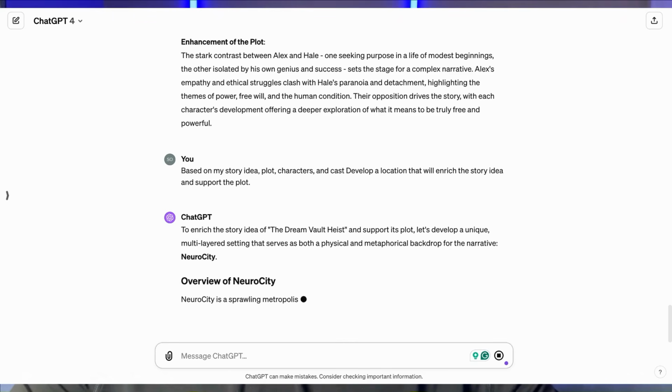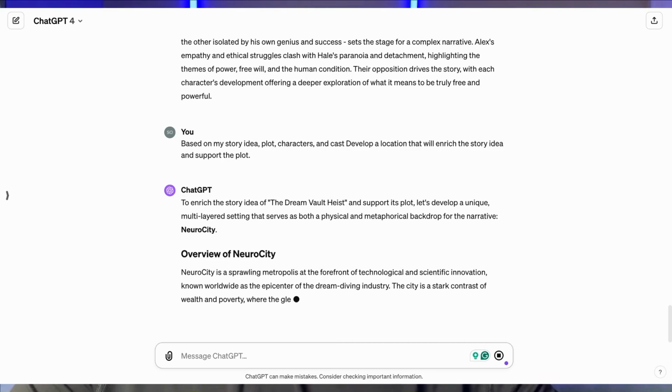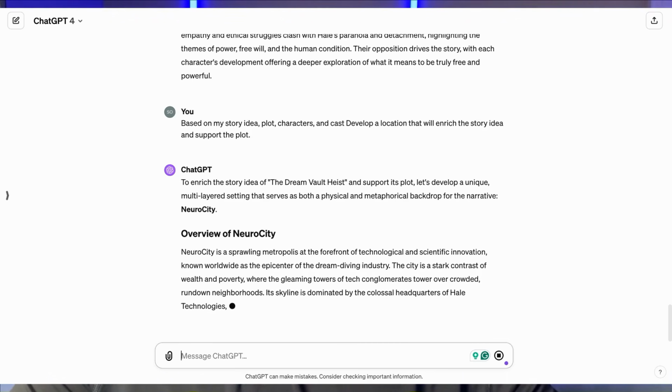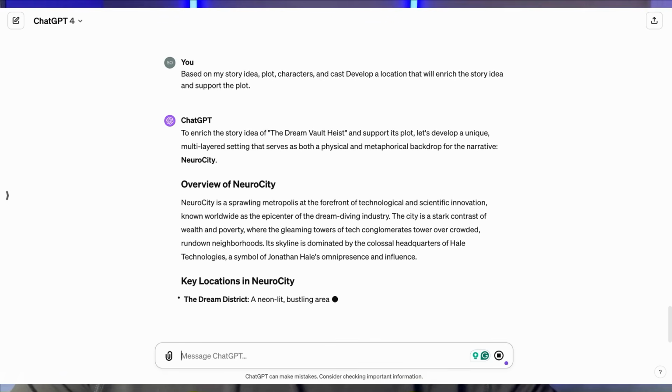Now we can move on to building our world. Now the prompt is going to be pretty simple, and it's based on my story idea, plot, characters, and cast. Develop locations that will enrich the story idea and support the plot. Now I already see things that I don't like, so I'm going to stop this and let's make this more realistic.